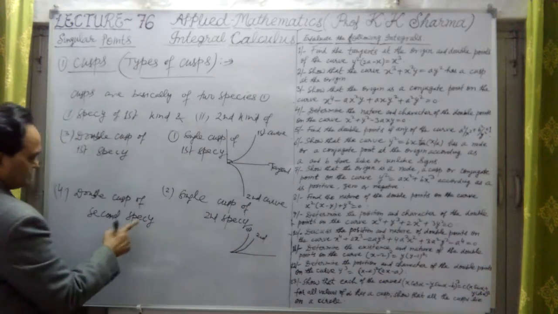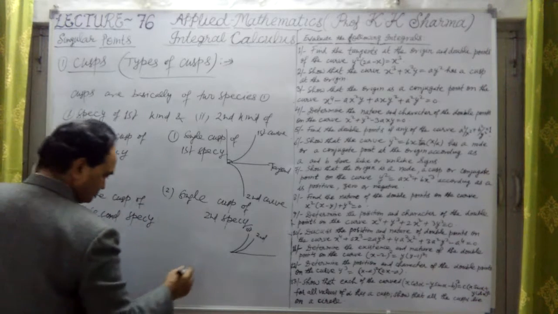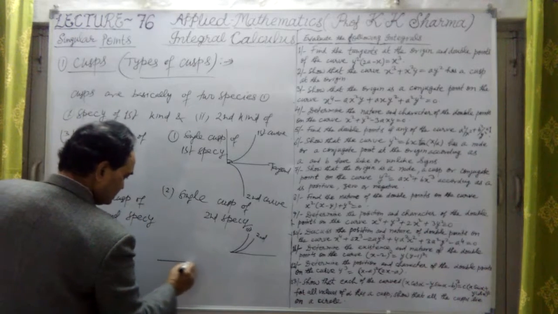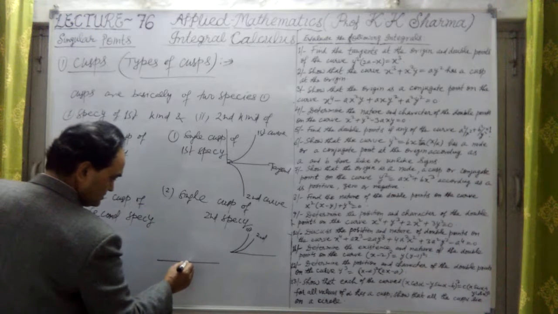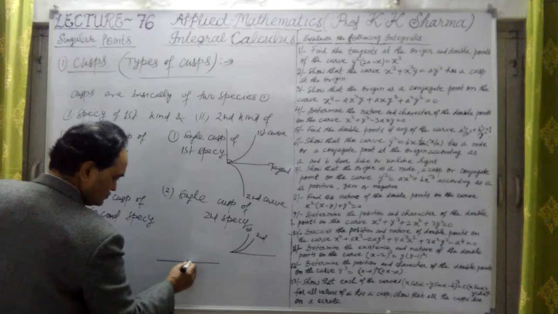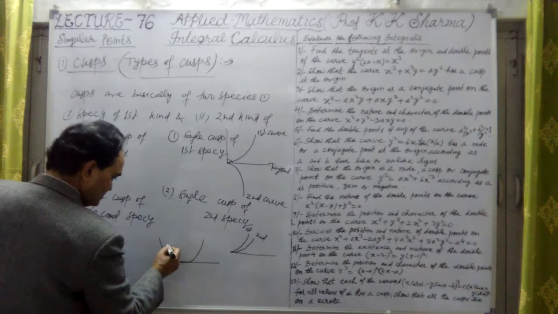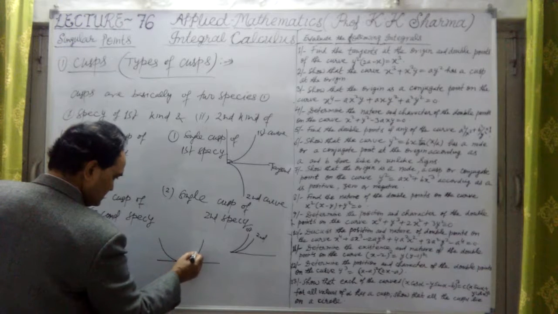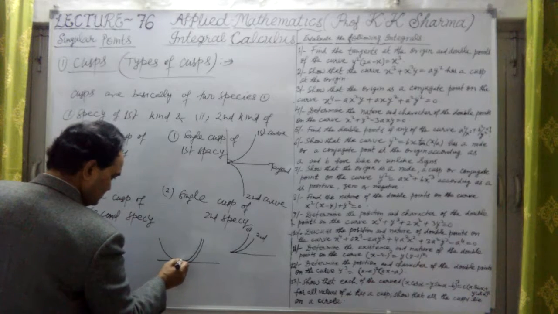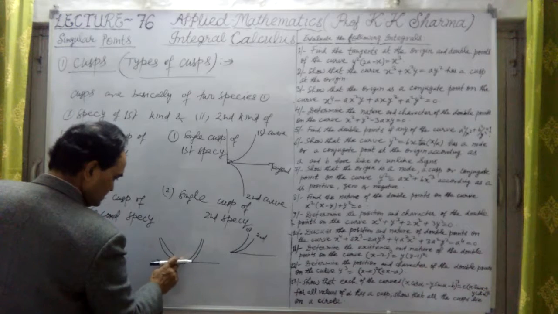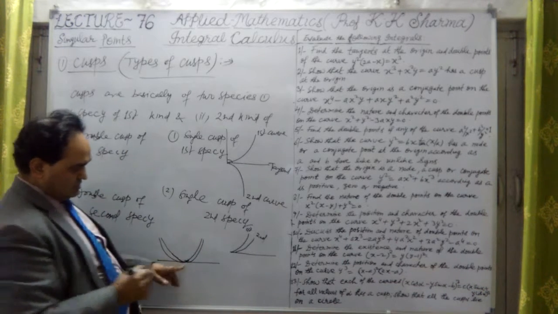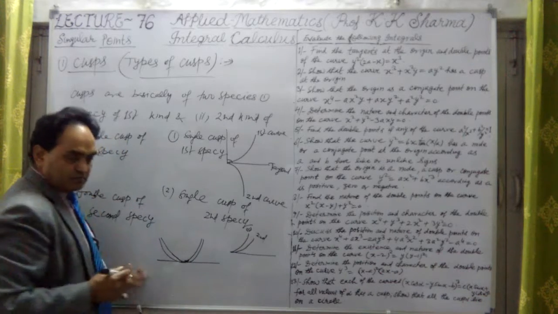Now double cusp of second species. If I take a tangent here, and this is the point, this is a single curve here, and another curve is this. This is a double point.